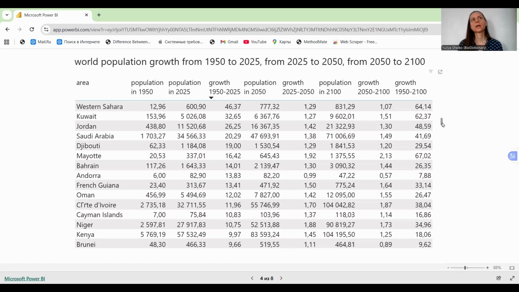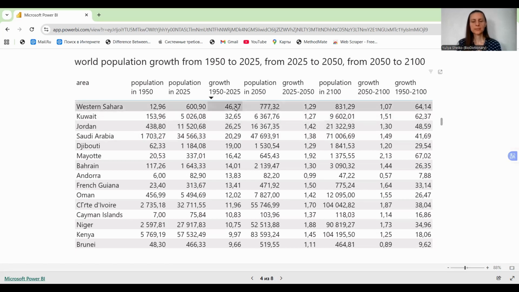If we estimate how population grows in times, we can see that Arabian countries have a big rise, like Western Sahara, Kuwait, Saudi Arabia, Bahrain.